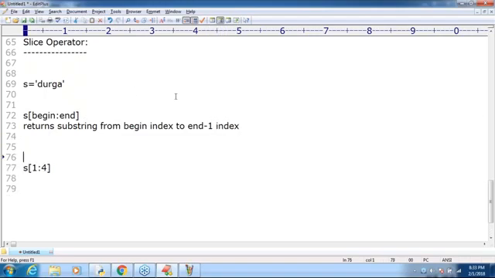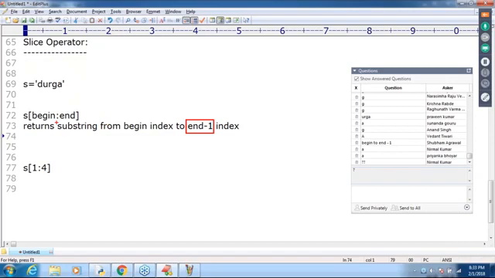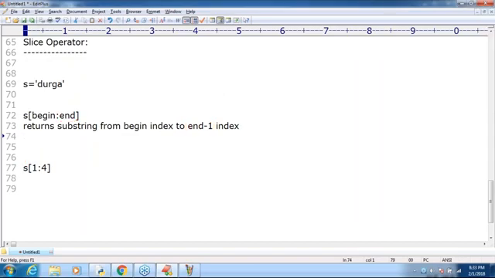Are you getting that? Here, observe the end is end minus 1. If you specify 4, then 4 minus 1 is nothing but 3 only. So 1, 2, 3, whatever is there, it is going to return. Clear? Are you able to understand how the slice operator is implemented? Begin to end minus 1, but not end. Remember that.